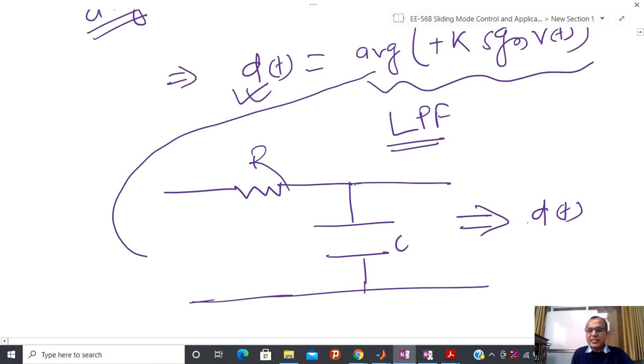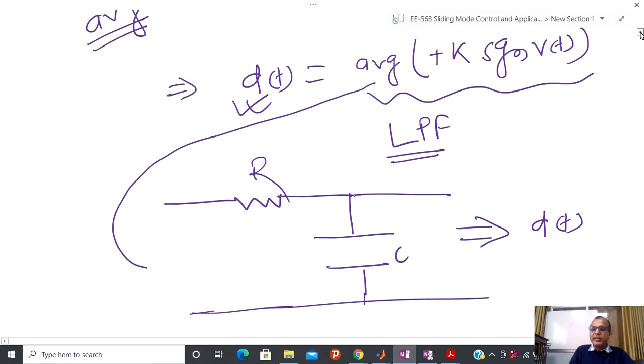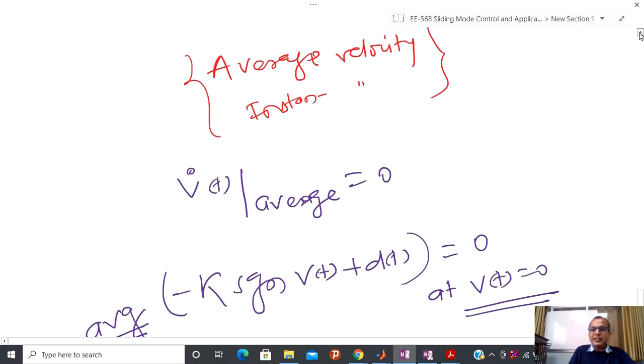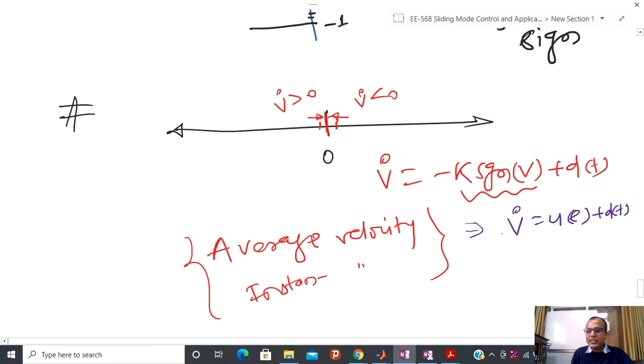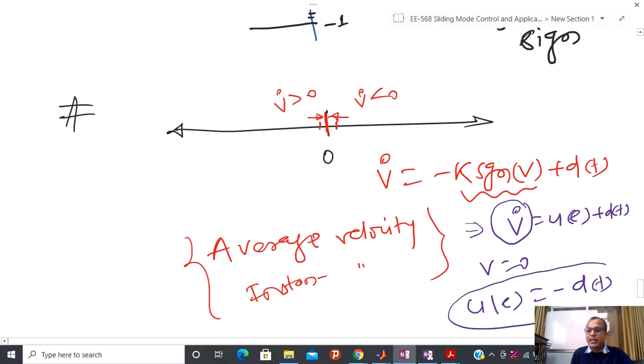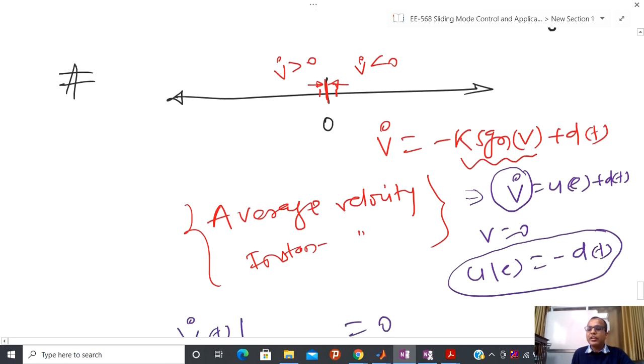So it means that whenever we are at the equilibrium point, you can see it in another way: from this equation I can also tell that v dot equal to dt. So basically, if you see carefully, the average value is 0, so in order to maintain v equal to 0, there is some control that is exactly equal to the negative of the disturbance that is acting, and that kind of control is called equivalent control.